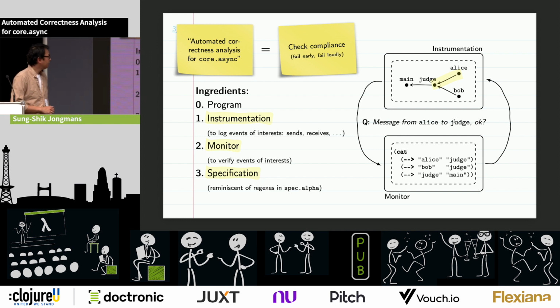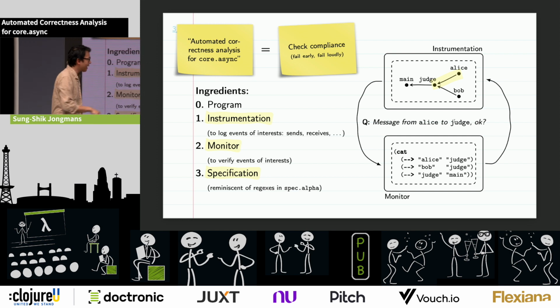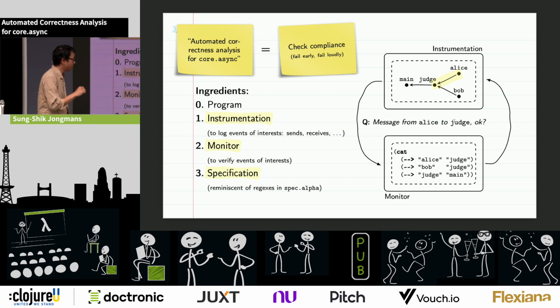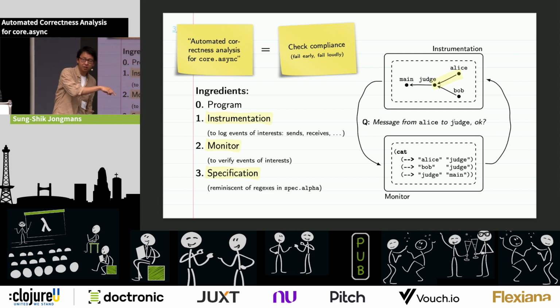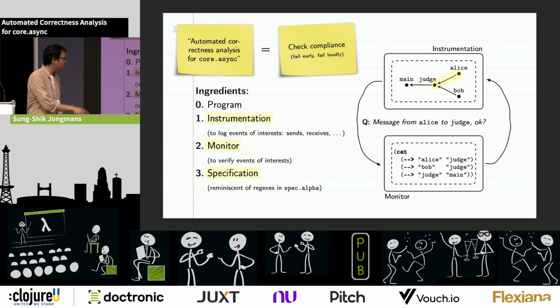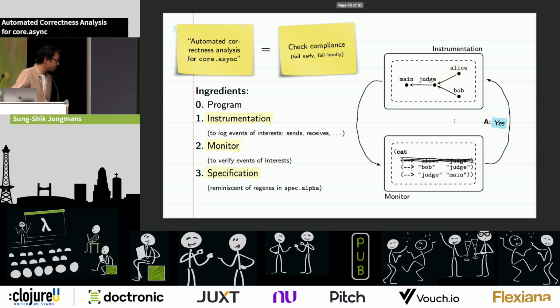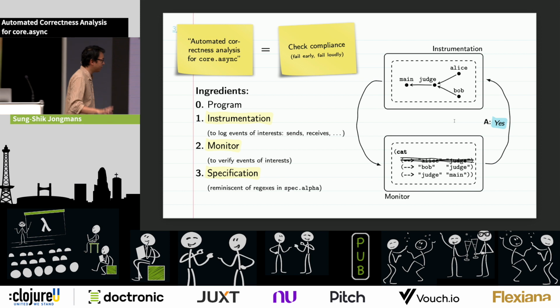And the instrumentation will ask the monitor whether this message is okay, right? And so the monitor will then check the specification and see that indeed the first communication that's supposed to happen is from Alice to judge. And so it will say, yes, this is okay. Okay, so the instrumentation is fine, everybody is happy.